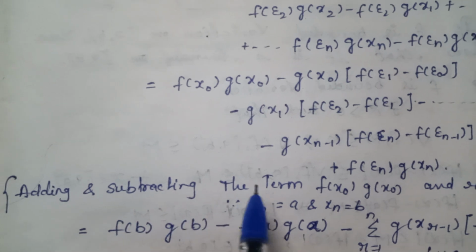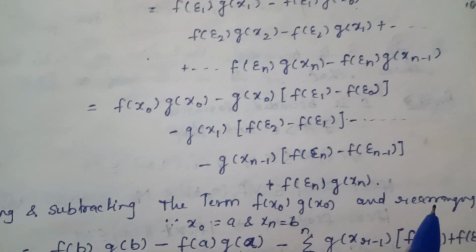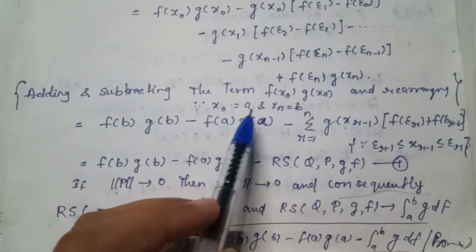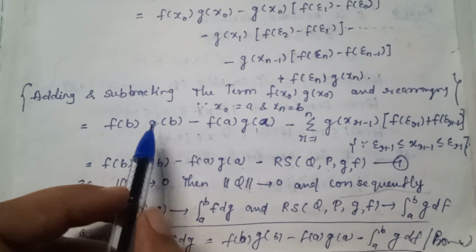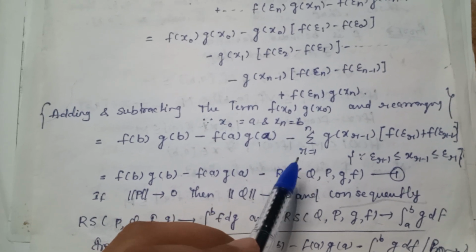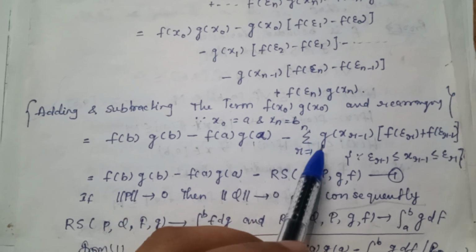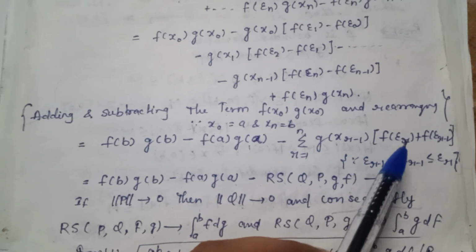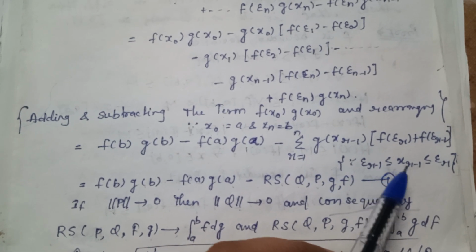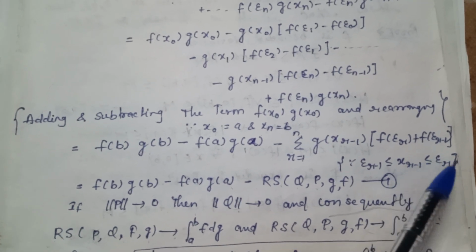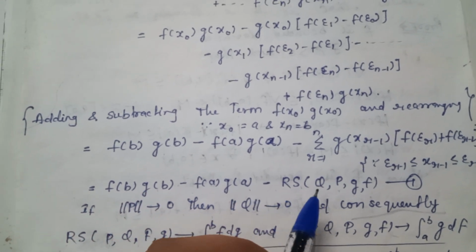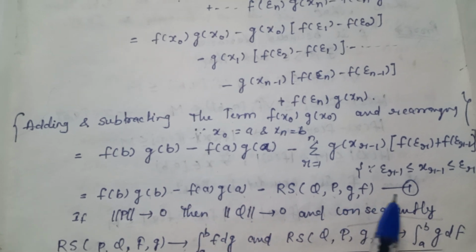Adding and subtracting the term f(x0)g(x0) and rearranging, since x0 = a and xn = b, we get f(b)g(b) minus f(a)g(a) minus the summation over r = 1 to n of g(x_{r-1})[f(epsilon r) minus f(epsilon r-1)]. Since epsilon_{r-1} is less than or equal to x_{r-1}, which is less than or equal to epsilon r, it will be f(b)g(b) minus f(a)g(a) minus RS(Q, P, g, f). It is equation number 1.